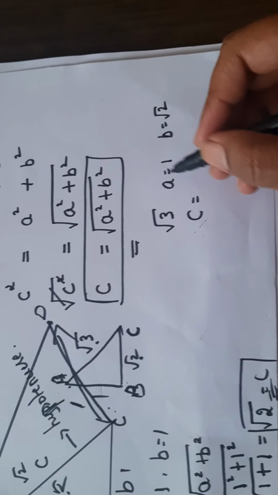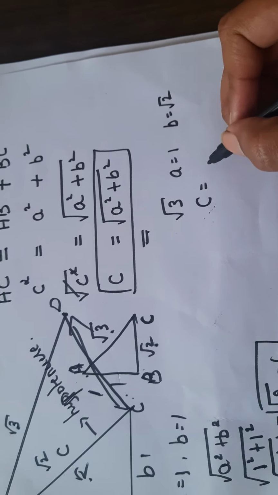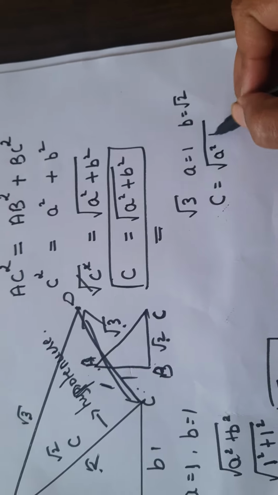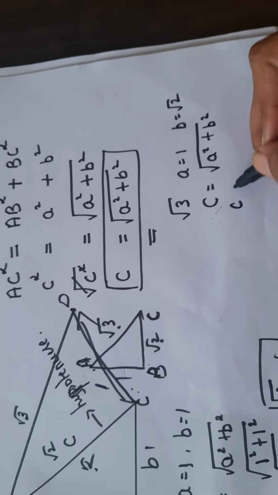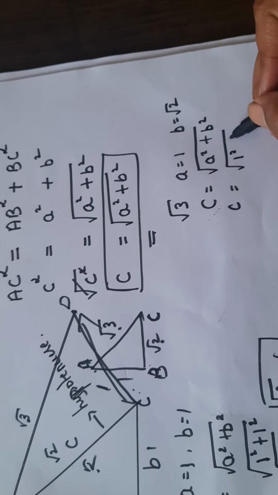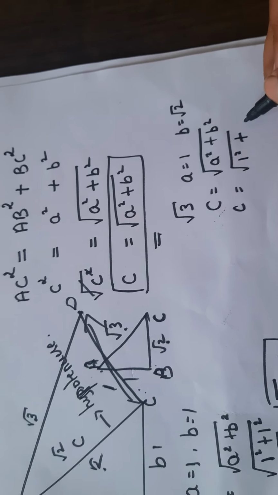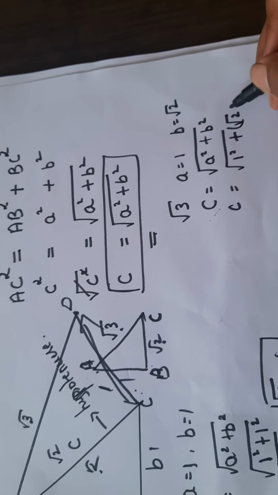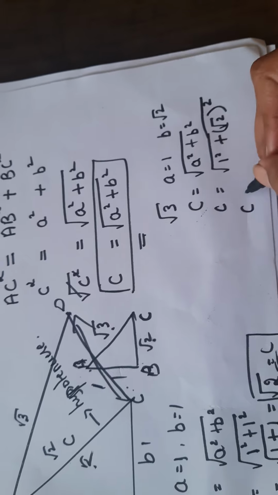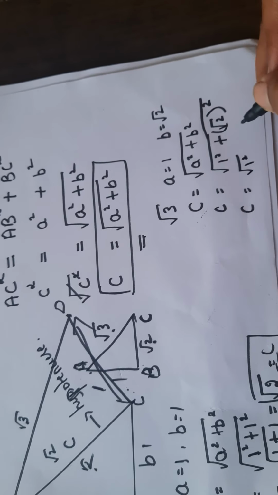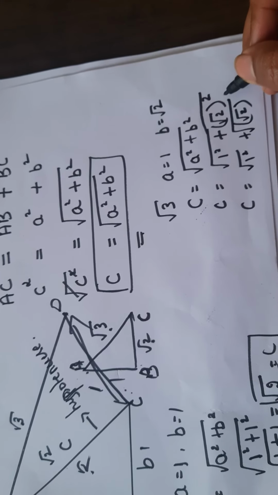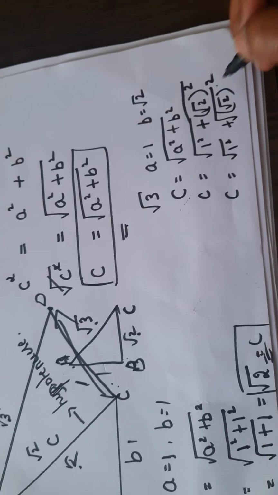Let us verify. a is 1, b is square root 2. From the Pythagoras theorem, c is the square root of a square plus b square. So c is the square root of 1 square plus, in place of b, square root 2 whole square. If it is confusing, apply the square root individually: square root of 1 square plus square root of root 2 whole square.